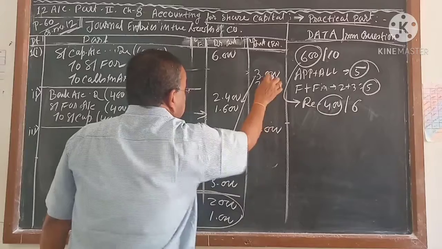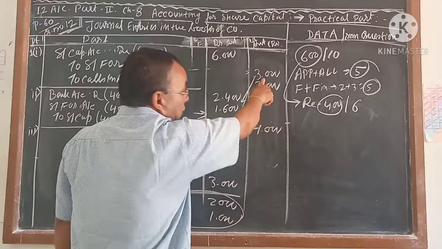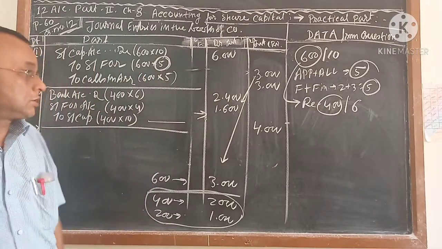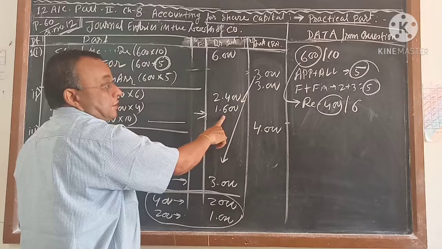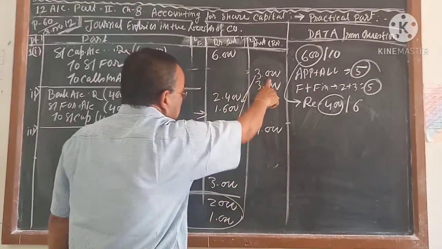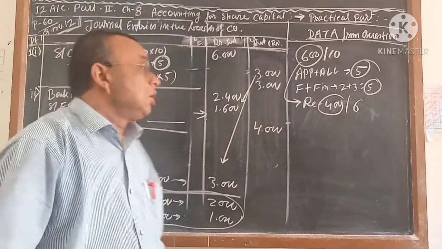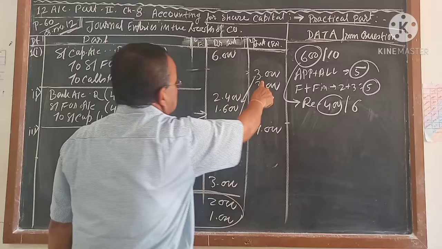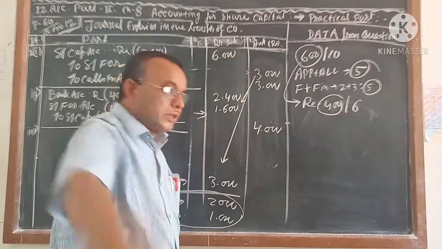So, of this 3,000, 2,000 is the profit for 400 shares. Now you have to deduct 2,000 minus 1,600, not 3,000 minus 1,600. If you deduct 3,000 minus 1,600, which comes to 1,400, it will be wrong, because this 3,000 is the profit for 600 shares. We are not going to reissue all these shares.